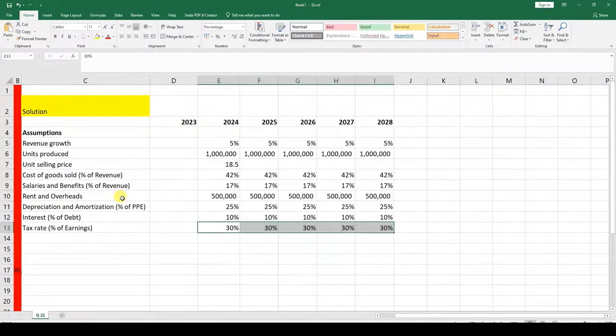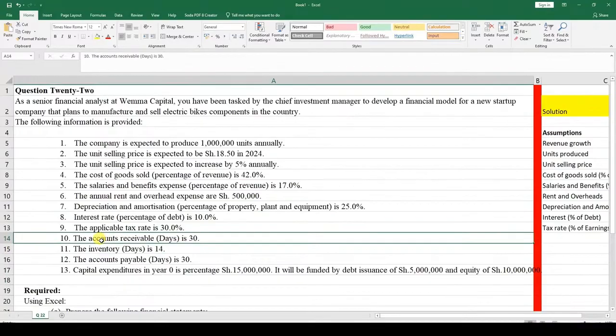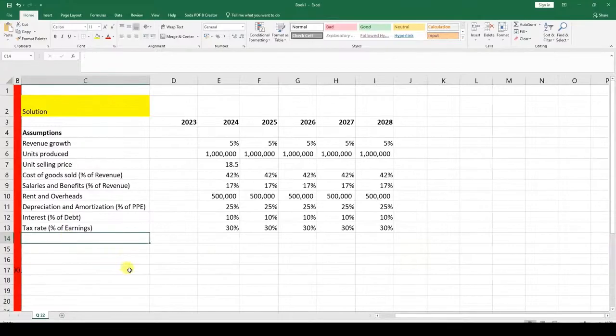Now we've been told something else about the balance sheet items, in terms of the accounts receivable right over here. So the accounts receivable, and this should be in days.